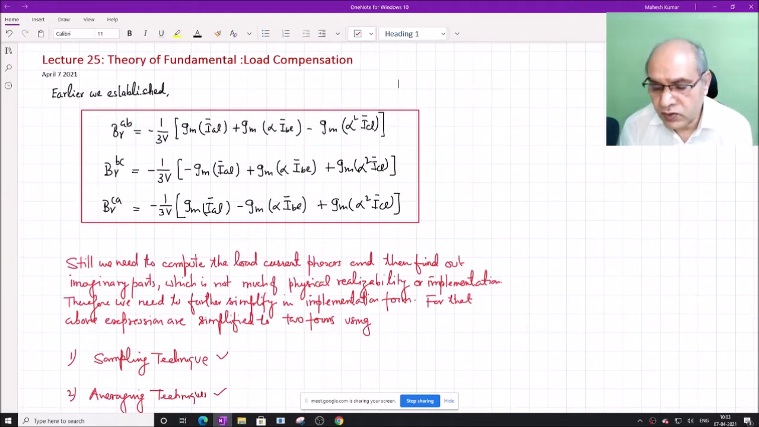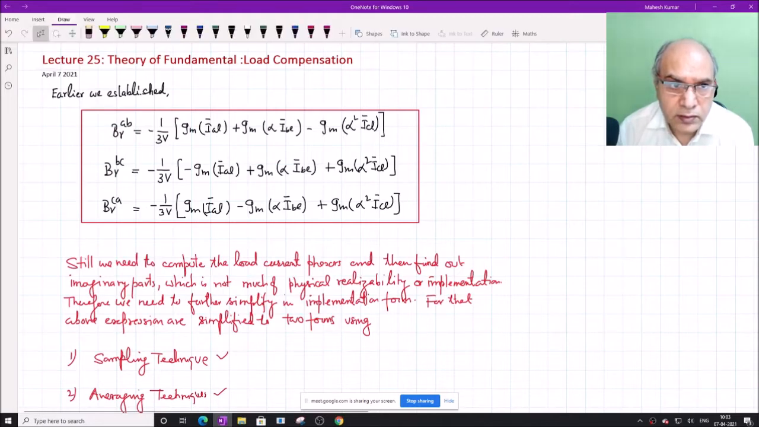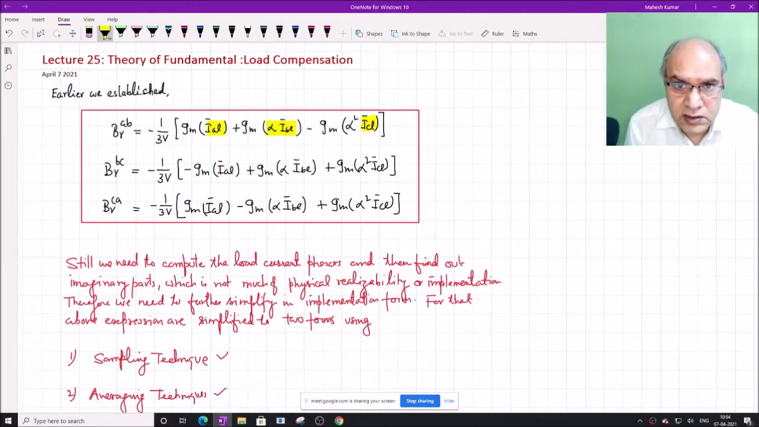Why did we transform into sequence components? Because it was easy to set the conditions and formulate in terms of the actual load currents. And then once we set them in terms of the sequence components, we transform again into the actual currents, which are shown here. So these are the actual currents, IAL, IBL, ICL. Rather than depending upon I0, I1, I2, we have transformed into IA, IB and IC. However, these terms are still in terms of phasor quantities, as you can see from here.